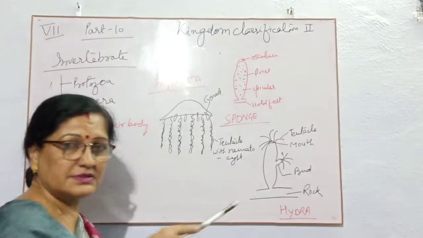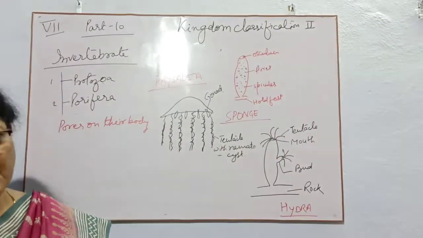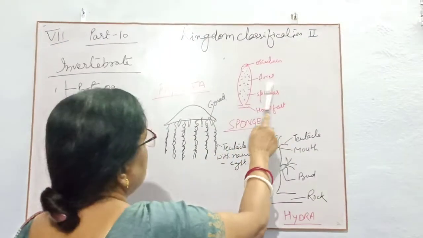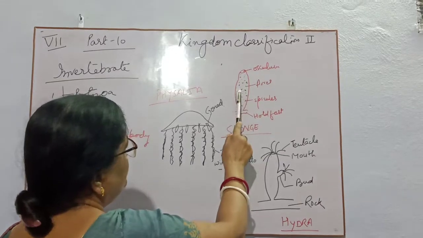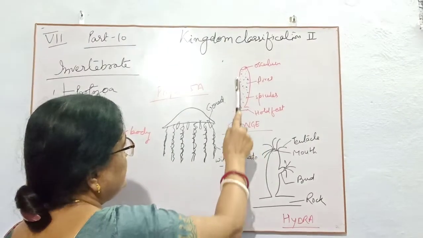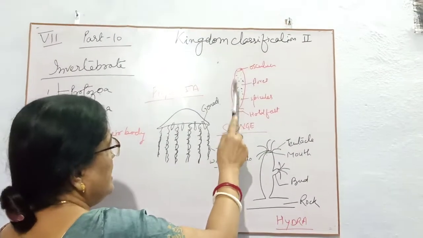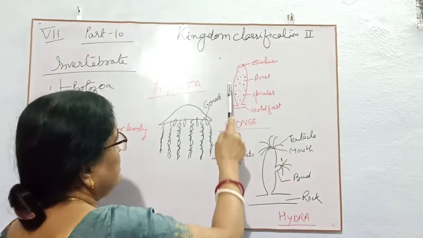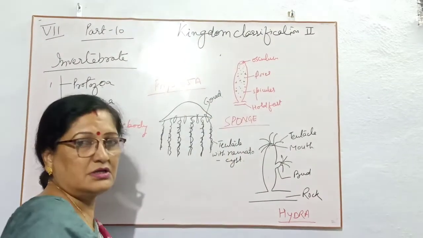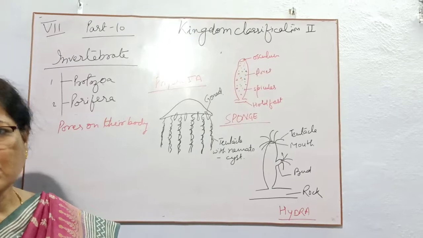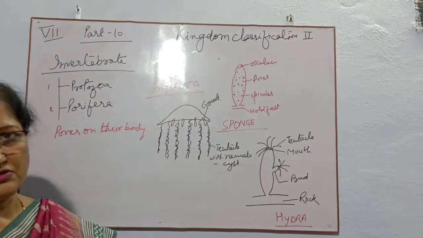For respiration or for their food, they intake water through their pores, and for throwing out carbon dioxide and excretory material they use the osculum.